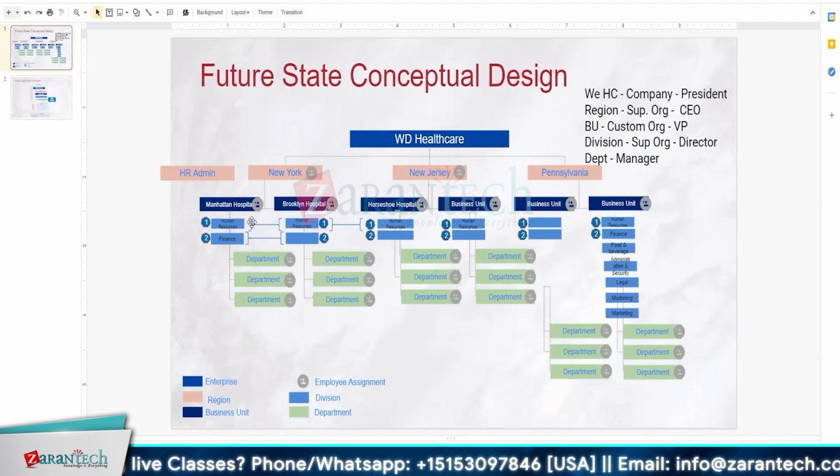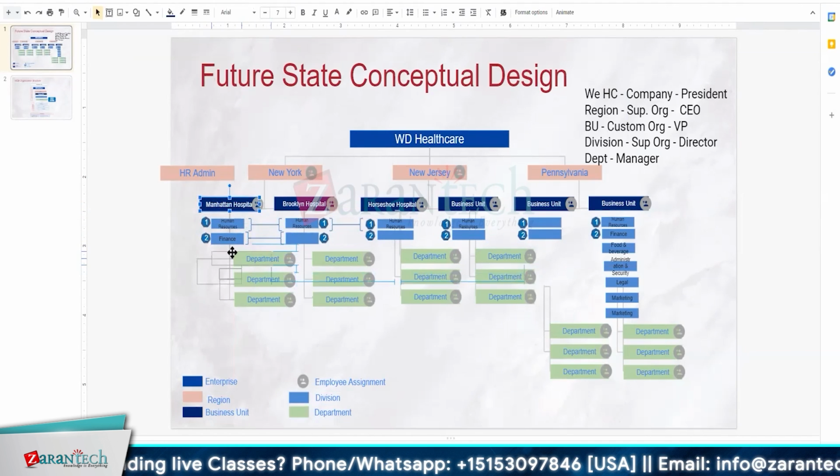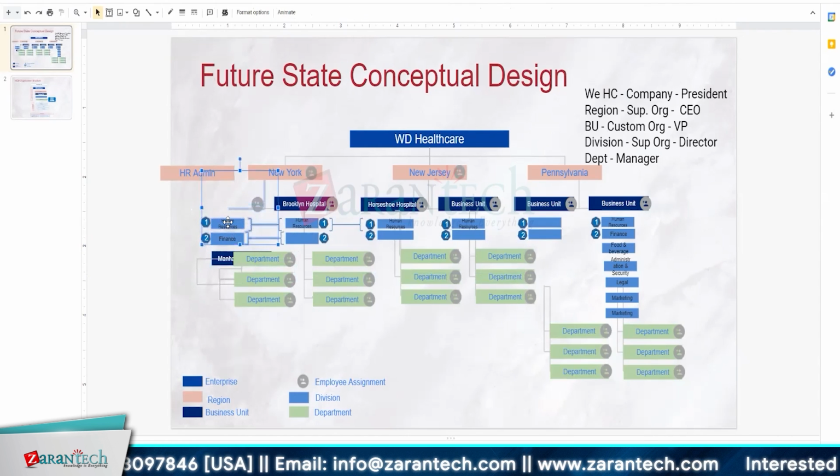and they could have a region of New York in HR. When it comes to finance, you have your high-level finance head. Under the finance head, you can have New York, New Jersey, Pennsylvania as three different regions. And in each region, you can have multiple hospitals. So basically, your hospitals are bringing the products, BU, one level down, correct? Yes, that's what I'm suggesting.